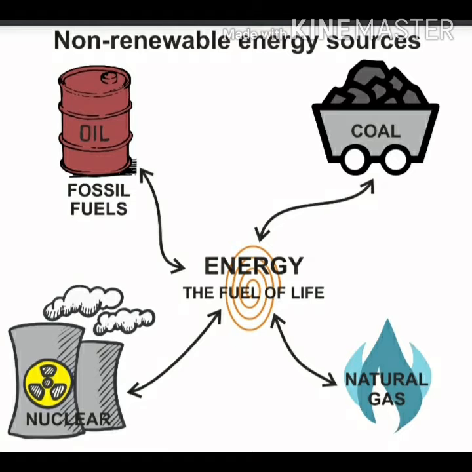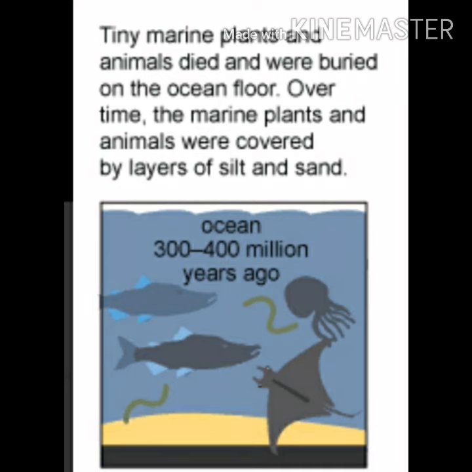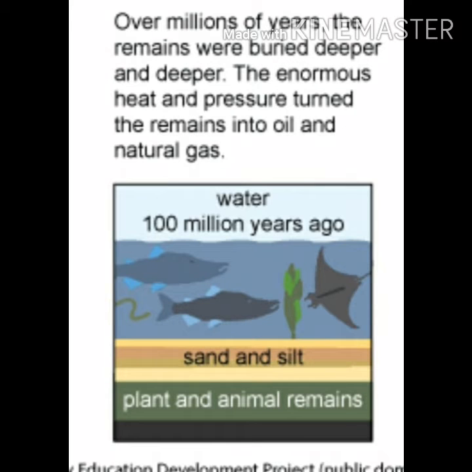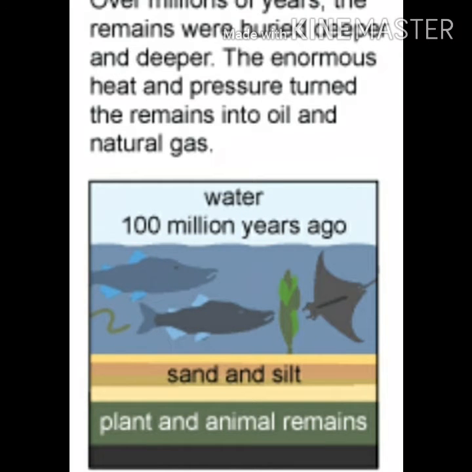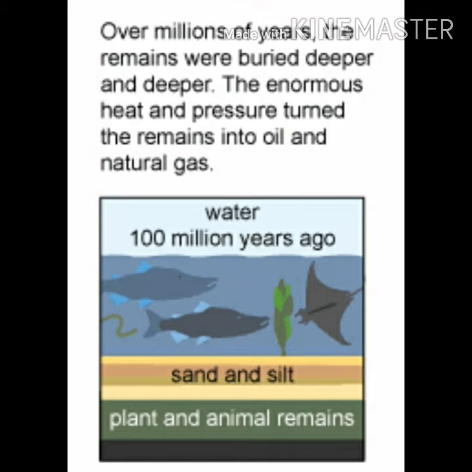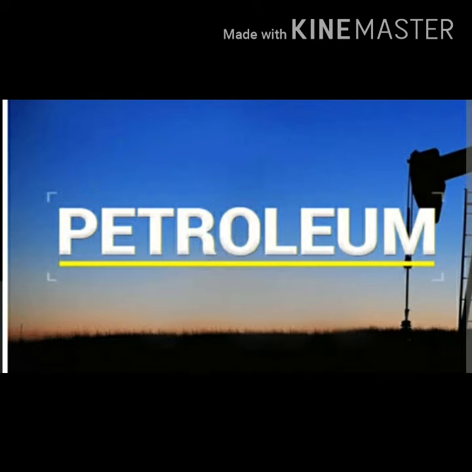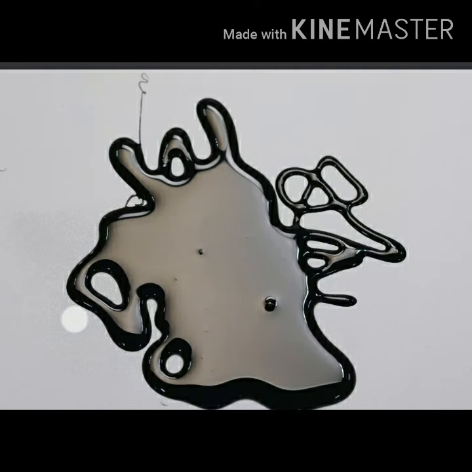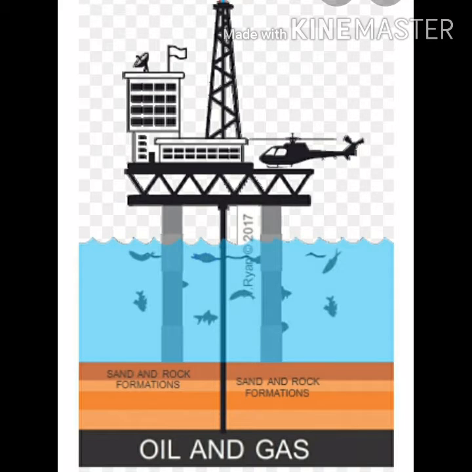In this diagram, you can see how the remains of the dead animals and plants are buried over a period of time, and because of the pressure, these fuels are formed. The first one is petroleum. Petroleum is the liquid mineral found beneath the earth. This oil and natural gas are extracted through drilling oil wells.